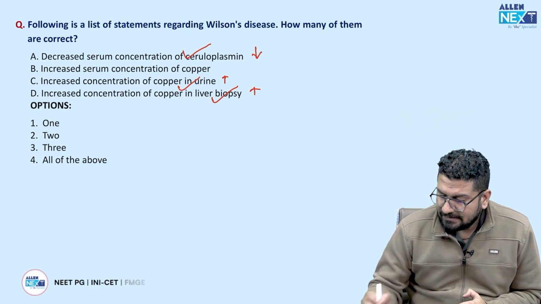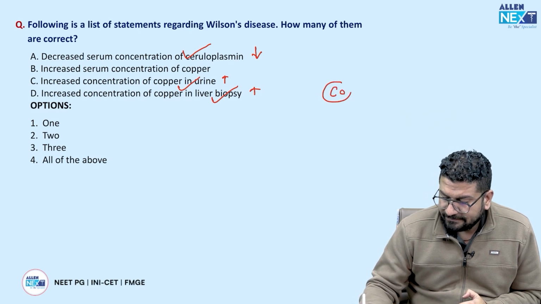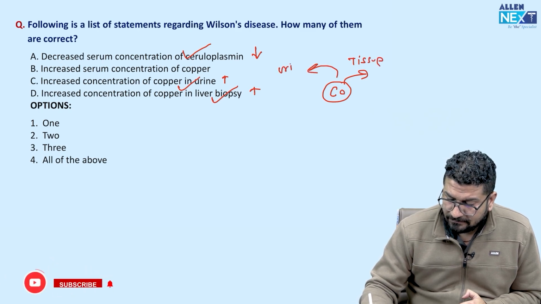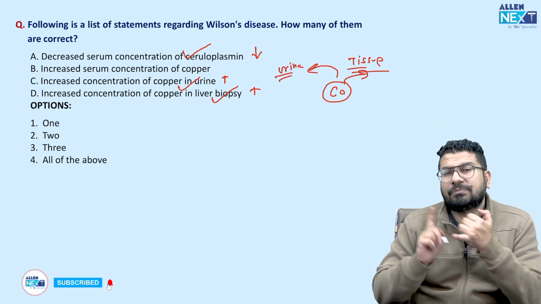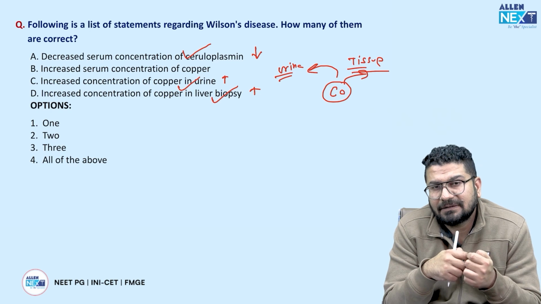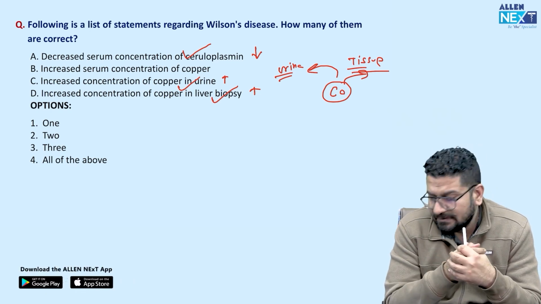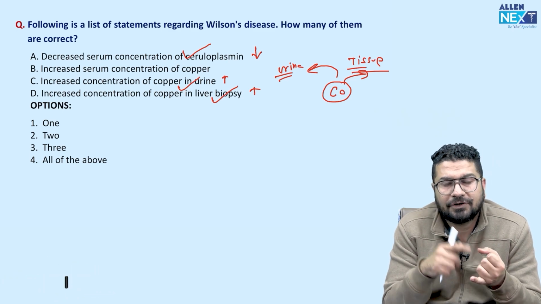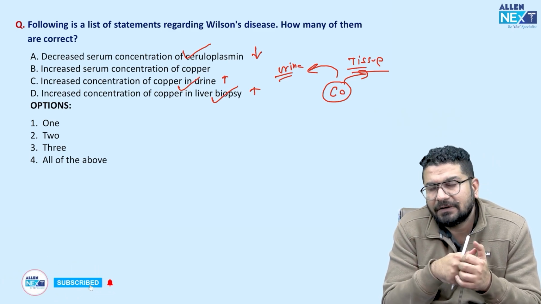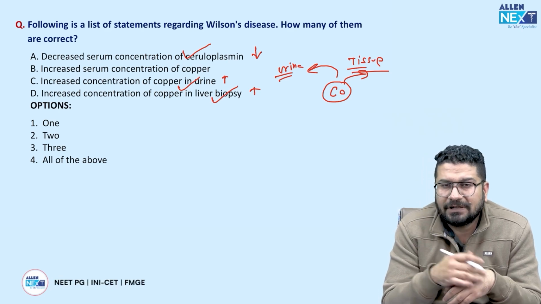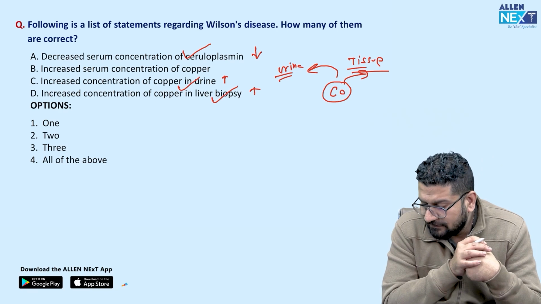But remember, when this copper is going somewhere, it is going into some tissues, and into urine. Some tissues, like it is going into brain, your liver, sometimes nails, sometimes your skin, sometimes heart. Predominantly, it will go to 3 places: your liver, your eyes, where you can see a KF ring or sunflower cataract, or sometimes it can go into brain, so the patient can develop dystonia and sometimes secondary Parkinson-like features.